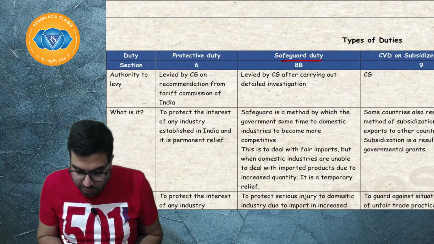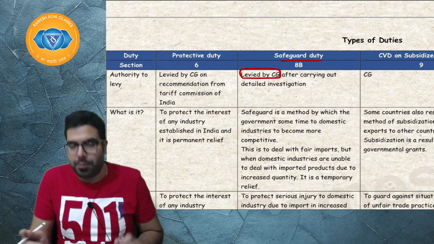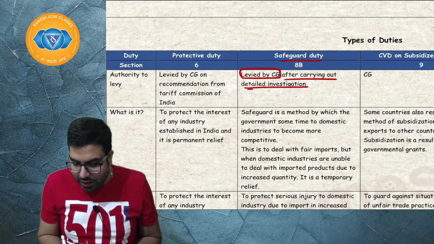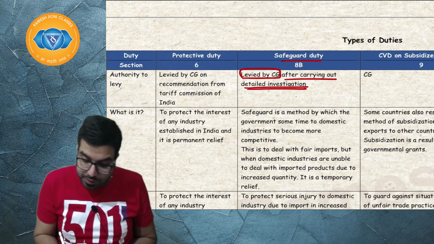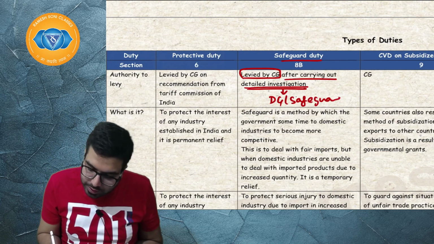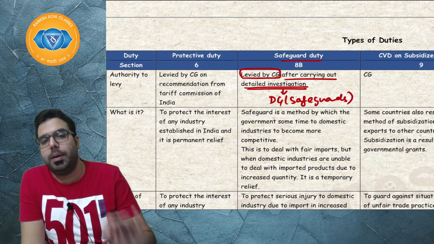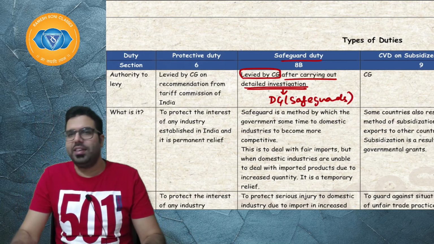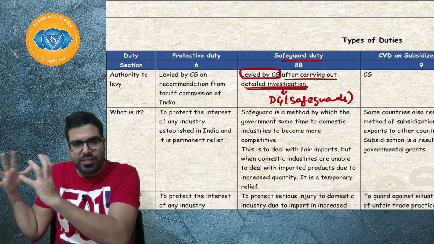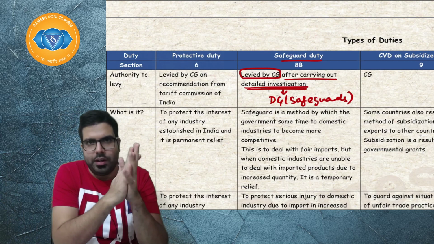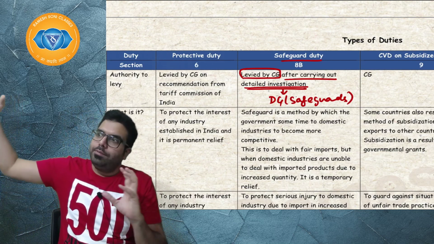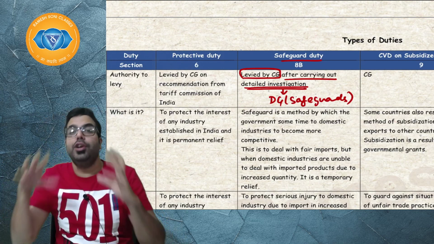Safeguard duty is levied by the central government after carrying out a detailed investigation. This detailed investigation is carried out by the Director General of Safeguards. So I'll tell you what happens in safeguard. Domestic industries will complain to the Director General of Safeguards that some goods are coming into India in huge quantity.